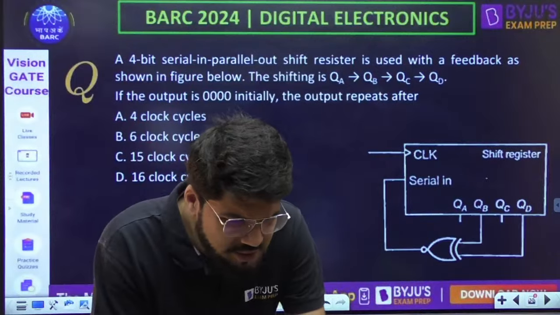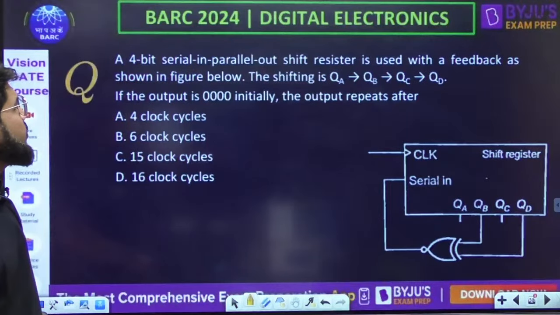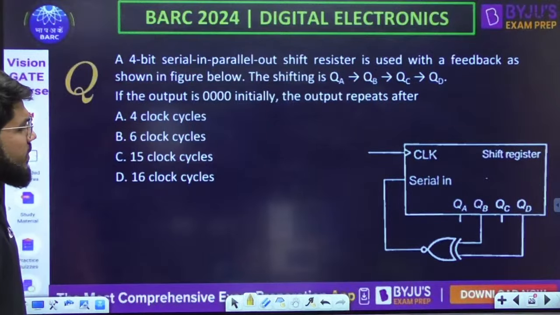हाँ, उससे भी कर सकते हैं सुबोध, by next state table also. चलो, a 4-bit SIPO serial in parallel out shift register is used with a feedback as shown in the figure below.